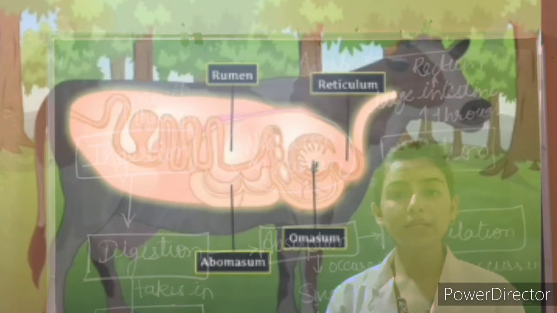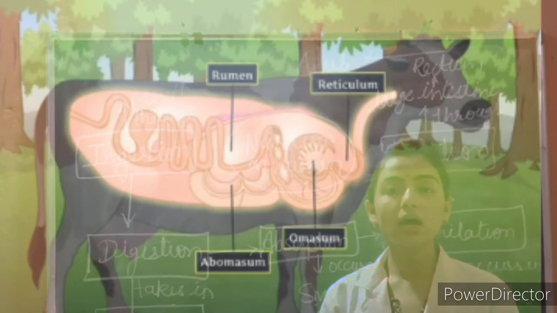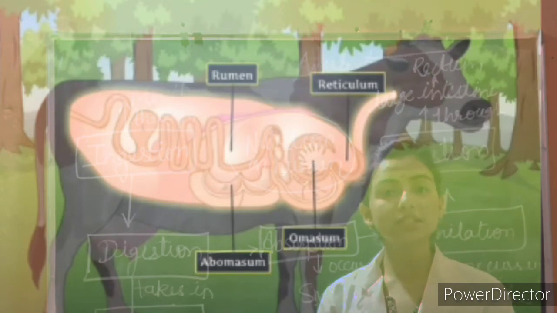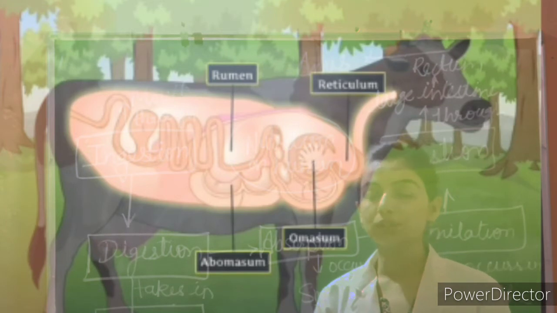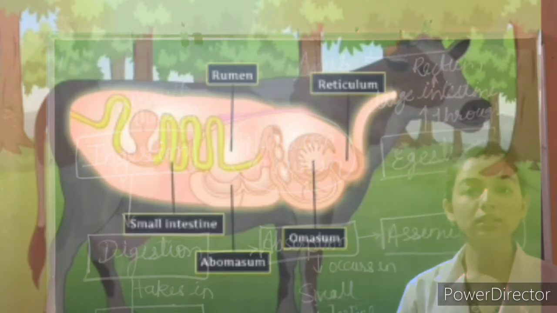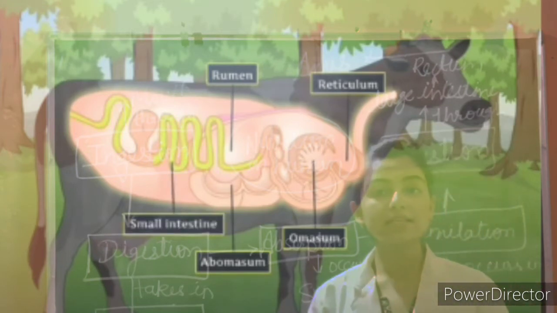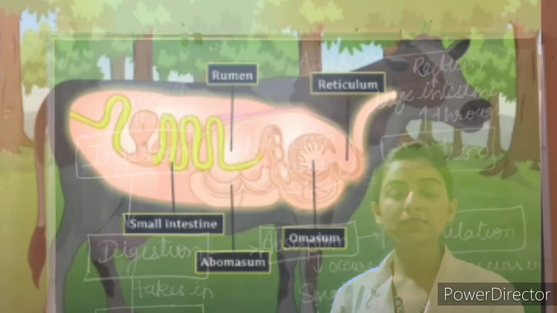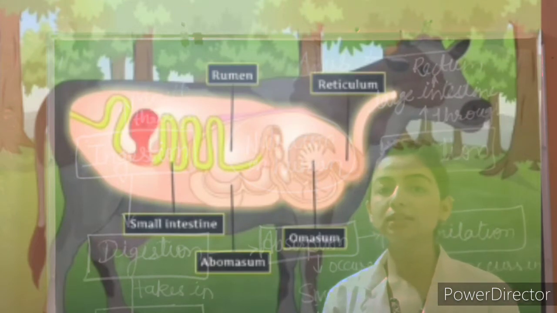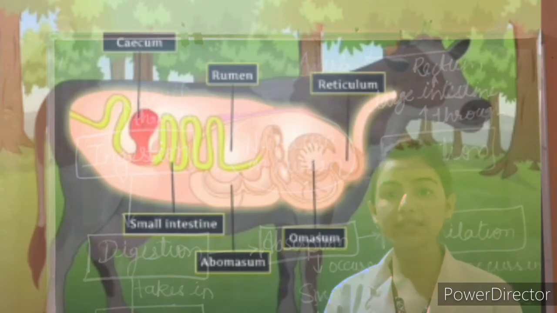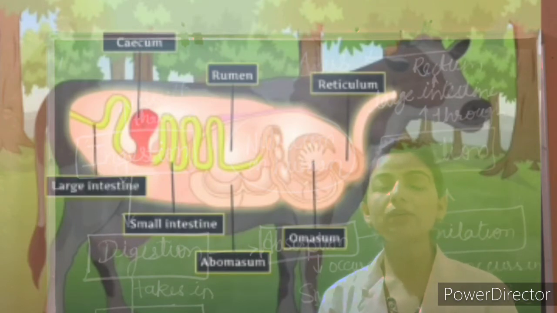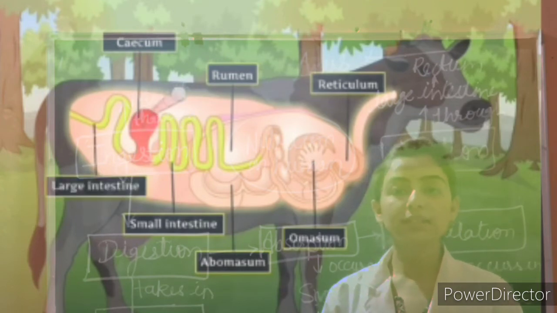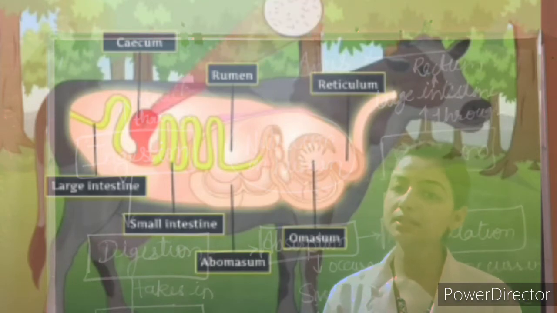After chewing, the food is swallowed a second time and then digested further in the remaining chambers. It is finally sent to the small intestine, where the absorption of nutrients occurs. By this process, ruminants digest their food in two steps.